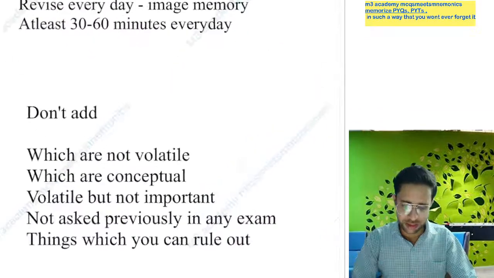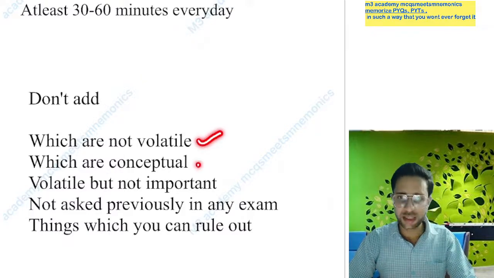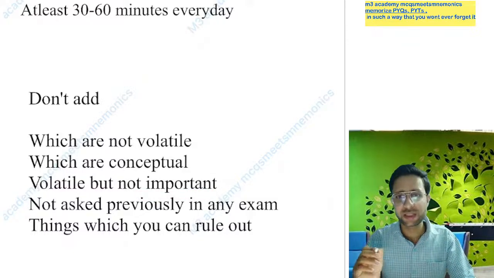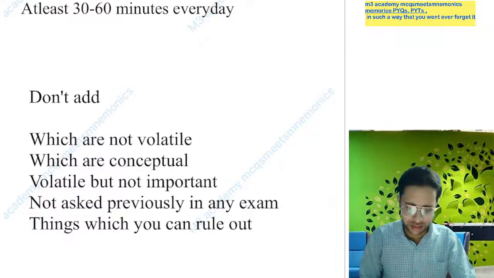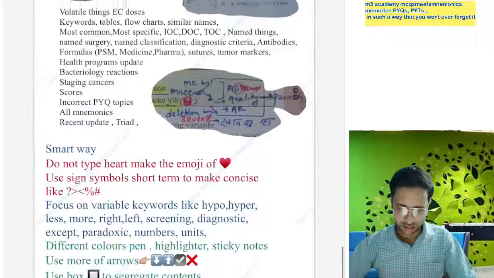Which things do we not add in the 28 notebooks? Things which are not volatile, things which are conceptual, things which are volatile but not important, things which were not asked previously in any of the standard examinations, and things which can be ruled out. So this type of things you cannot note.